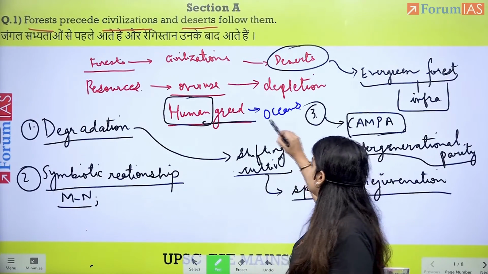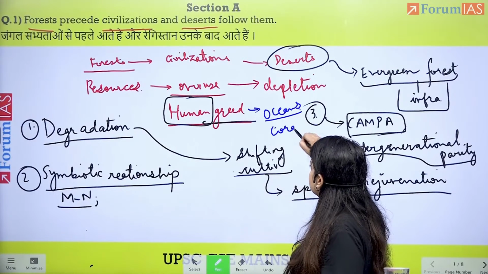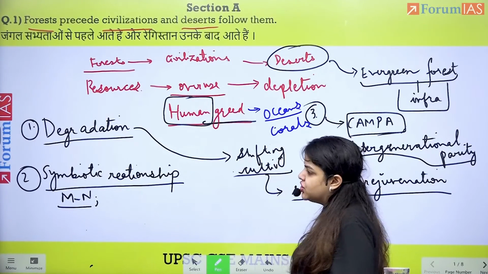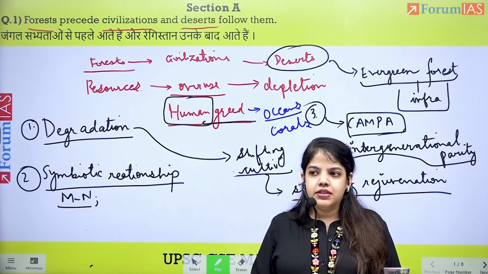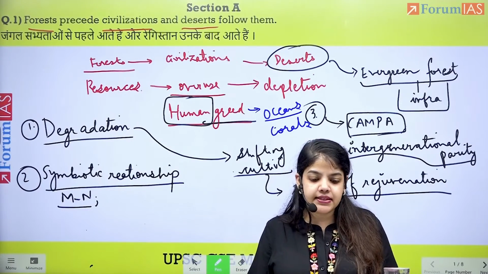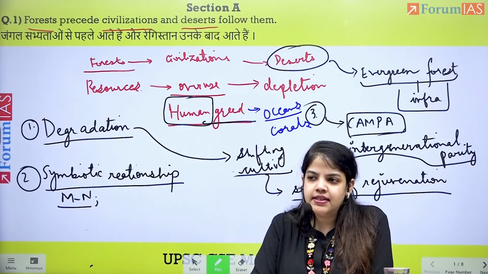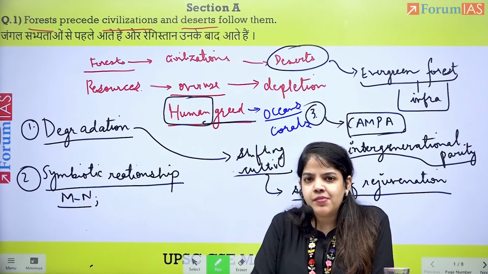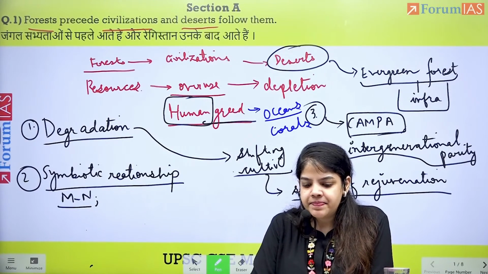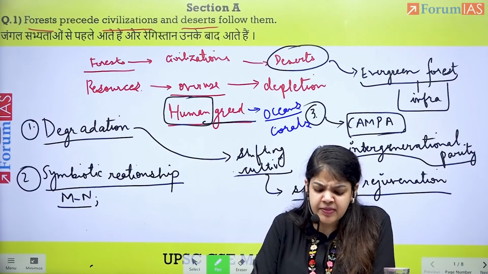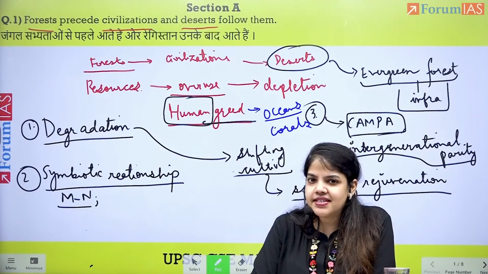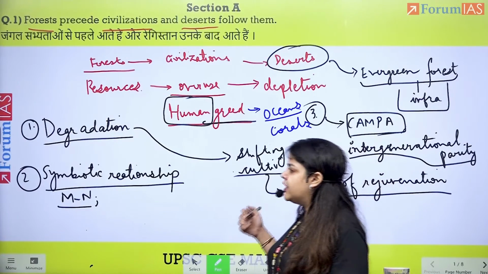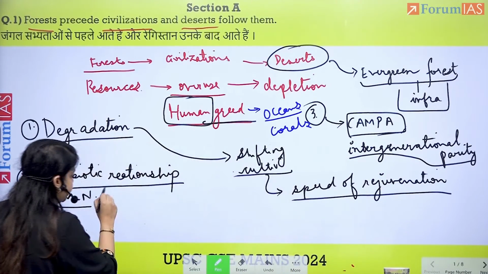You can talk about the rainforest of the ocean, which is the corals, the mass bleaching of corals, and the mass dying of sharks and dolphins, which come up on the shores of countries. These can be discussed, and we'll be able to discuss how forests precede civilization and deserts follow them. Once this happens, we will go forward and conclude with a middle path.